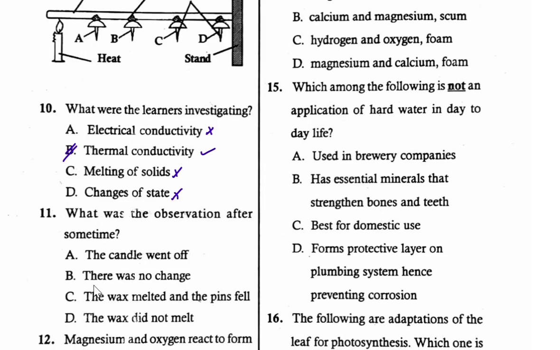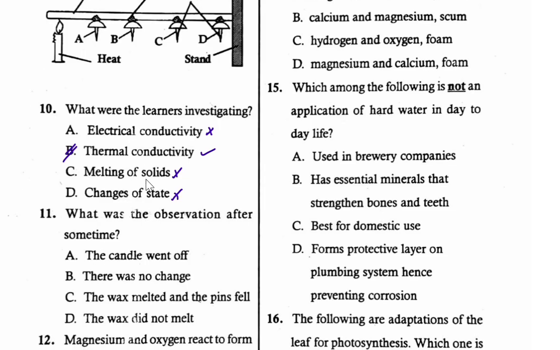Number 11, what was the observation after some time? So after heating, what is the observation? The metal rod is going to conduct the heat, and therefore the wax is going to melt and the pins will fall. The candle went off. That is not the observation. There was no change, not true.